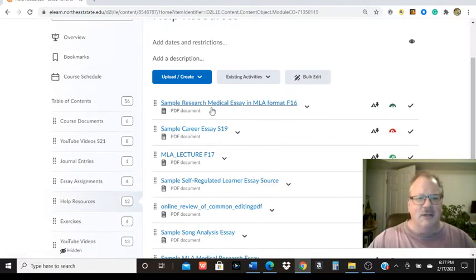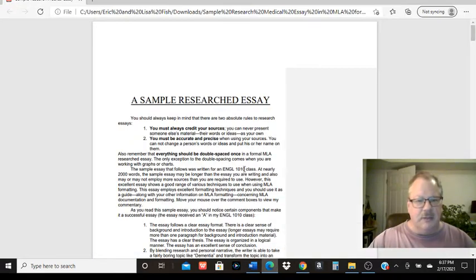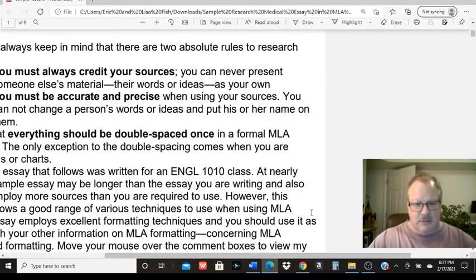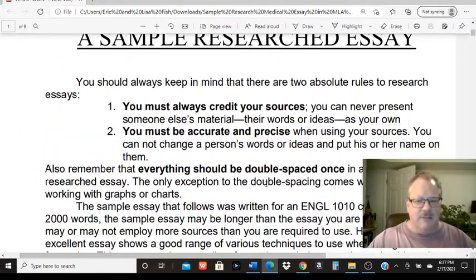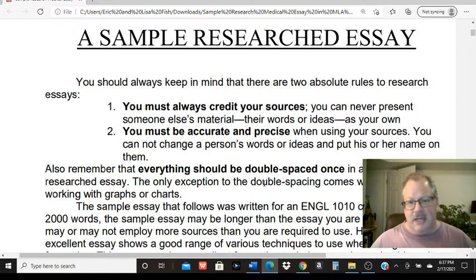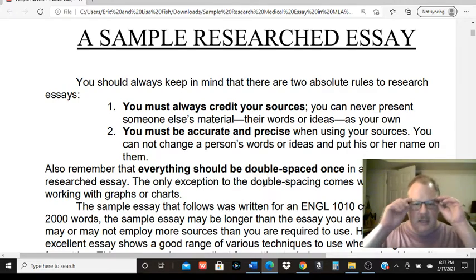The site's a little slow today. We're going to look at the sample research medical essay, and again, it's right there under help resources. I've already got it opened, so I can highlight and stuff. And again, with MLA formatting, the important part is you want to make sure you're crediting your sources, being accurate and precise with them, using them fairly, not putting words into people's mouths.